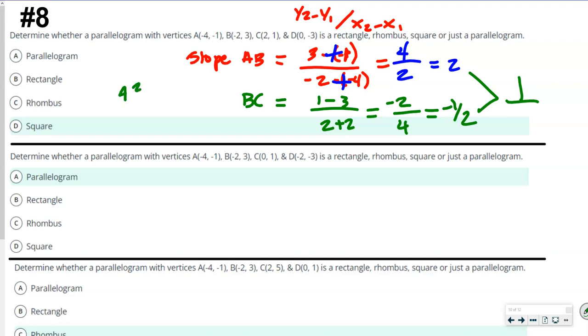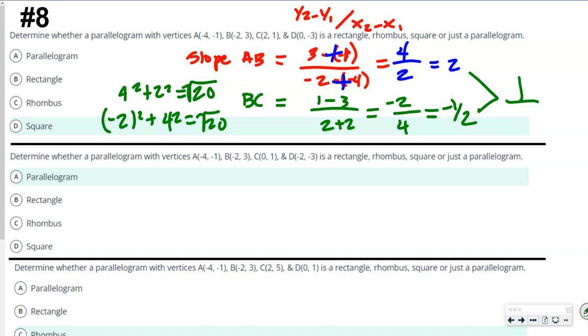So we do 4 squared plus 2 squared. That's equal to 16 plus 4, which is 20. So that's the square root of 20, right? And then when we do negative 2 squared plus 4 squared, don't we get the same value, right? Because that's still 4 plus 16, which is square root of 20. So because AB and BC are congruent, that's why it's a square. The sides are congruent and perpendicular.